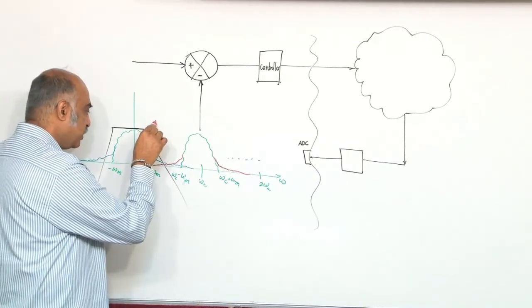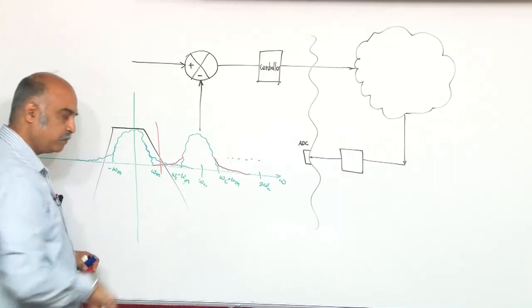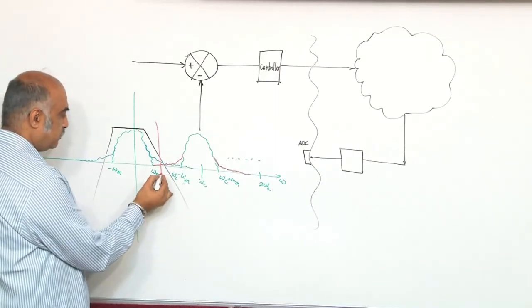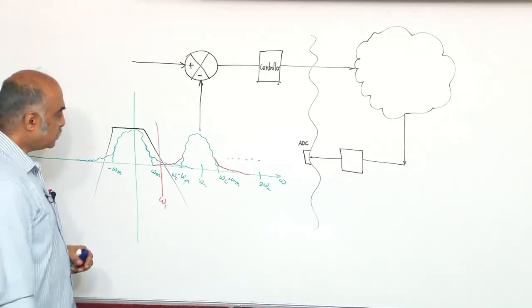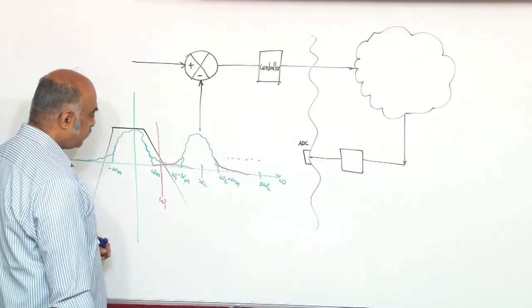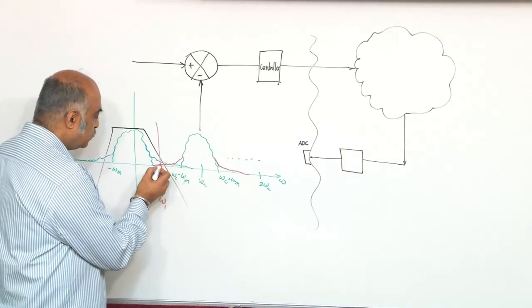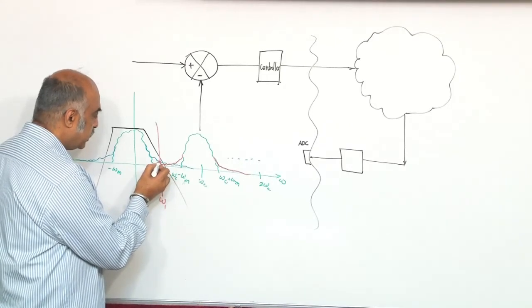So when you take a particular frequency, some frequency omega 1, let us say, at that frequency there are 2 points here.